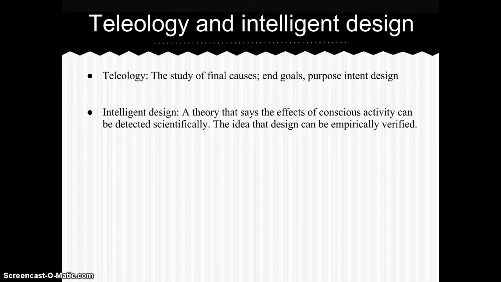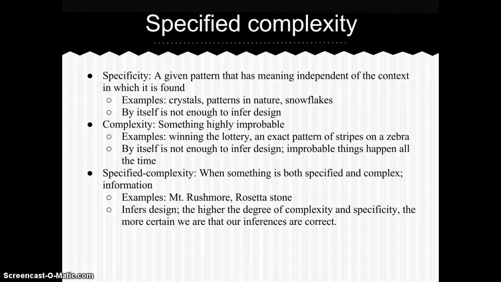Intelligent design is a theory that says the effects of conscious activity can be detected scientifically. It is the idea that design can be empirically verified, and this applies to all areas of our life. Specified complexity is something that contains specificity and complexity.